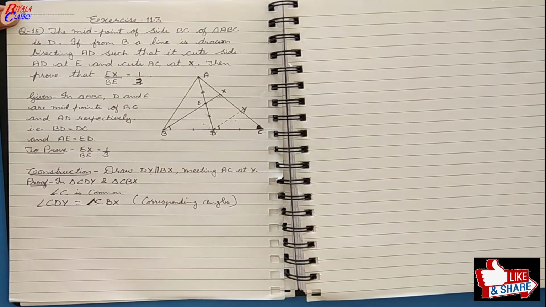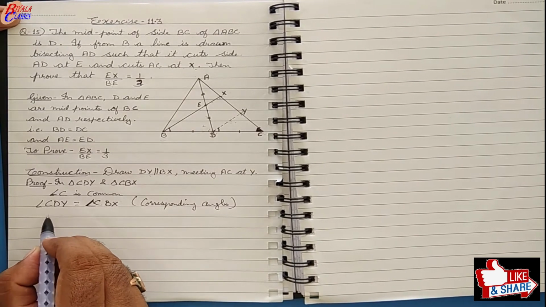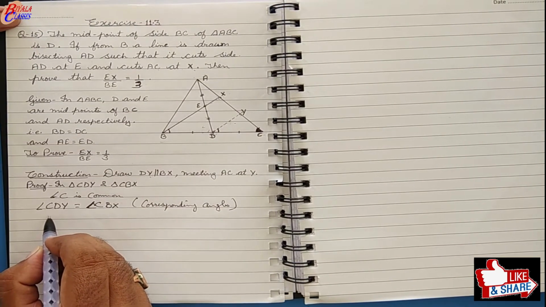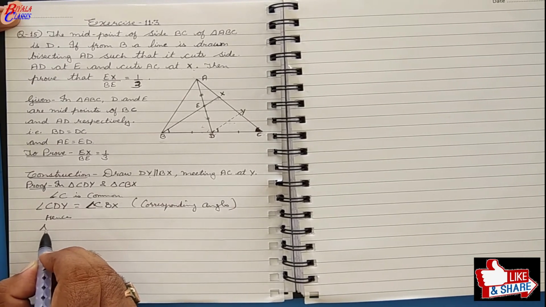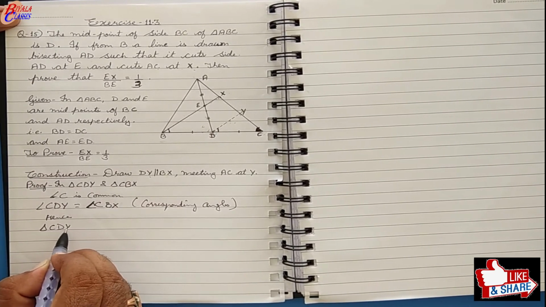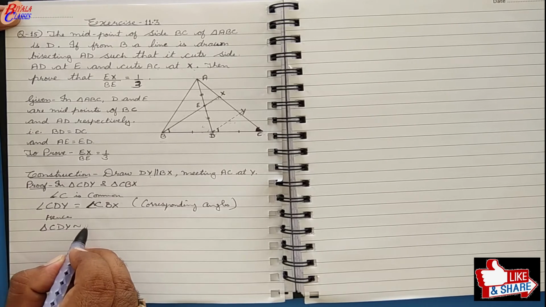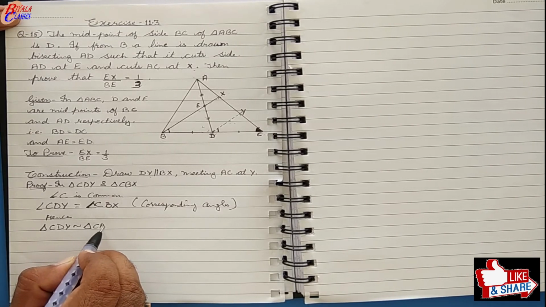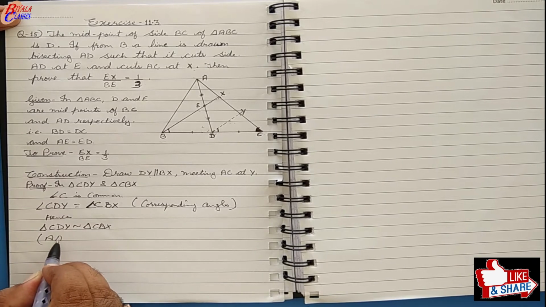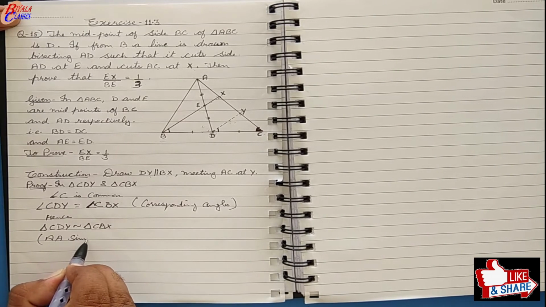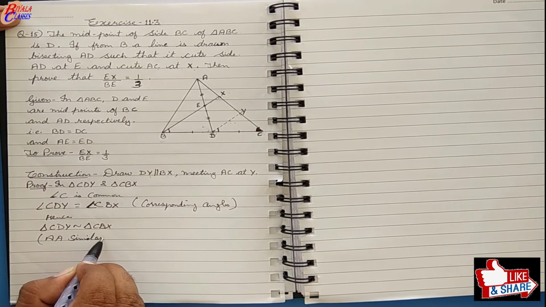Now if two angles are equal, then the third is also equal, and hence triangle CDY is similar to triangle CBX, and this is by AA similarity.